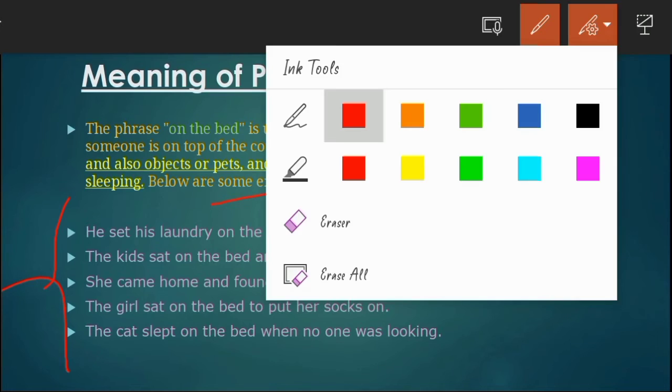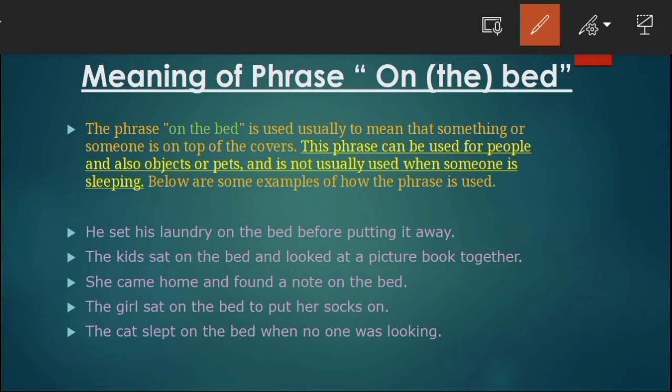So let's discuss how we can use the phrase "on the bed". First example: He set his laundry on the bed before putting it away. Here, laundry means the clothes which have been washed recently. So these are known as laundry. Let's see what the meaning of this example is.